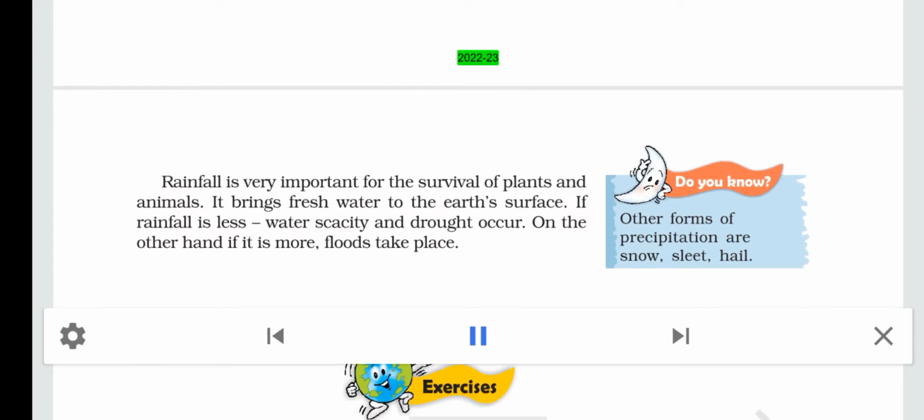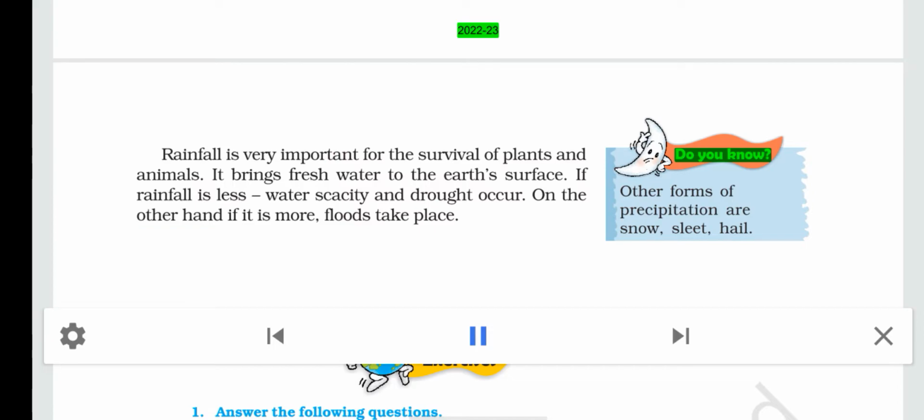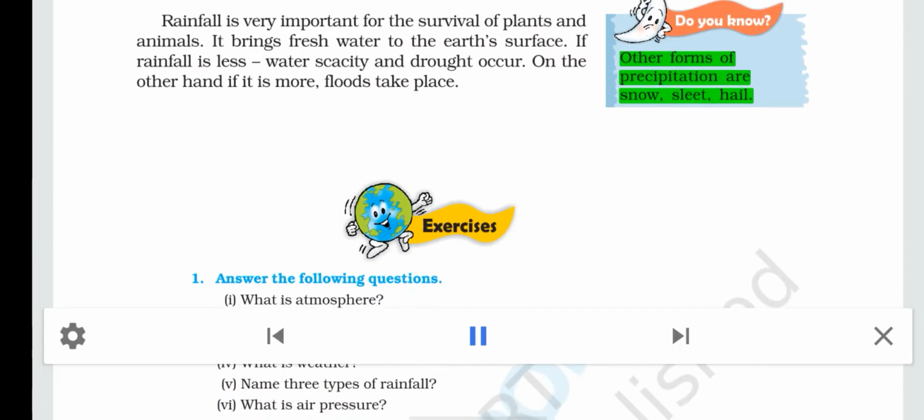Rainfall is very important for the survival of plants and animals. It brings fresh water to the earth's surface. If rainfall is less, water scarcity and drought occur. On the other hand, if it is more, floods take place. Do you know? Other forms of precipitation are snow, sleet, hail.